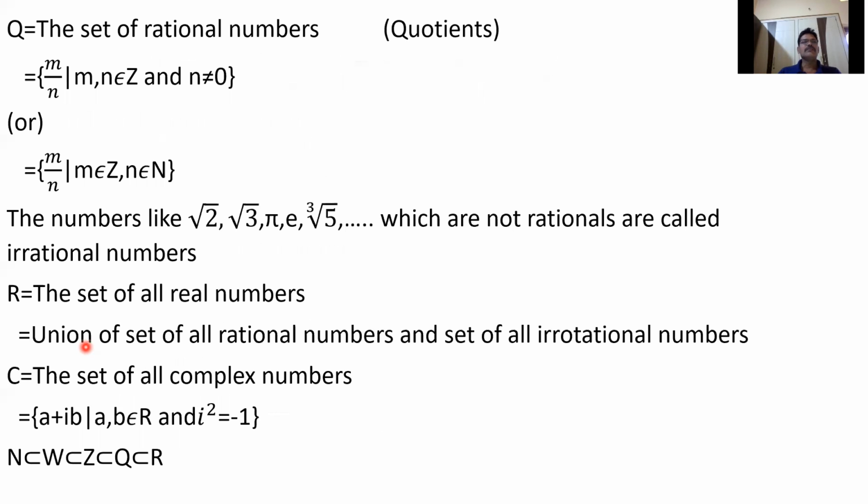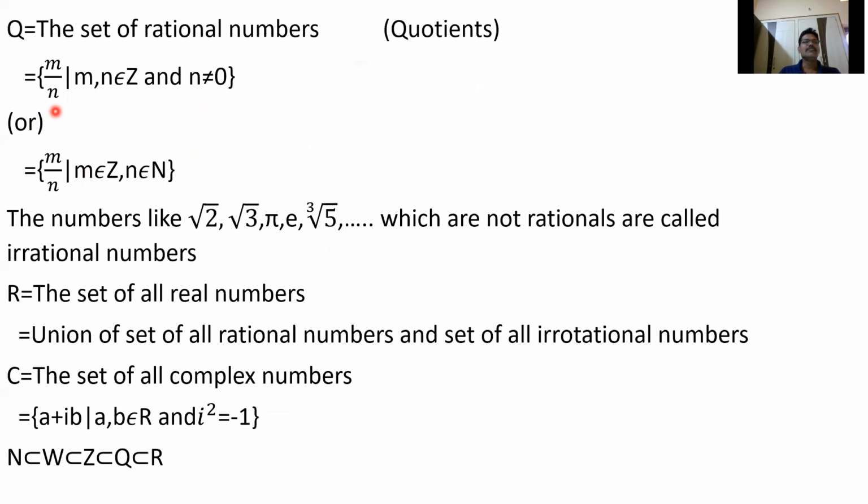Now the set of rational numbers, also called quotients, are the fractions. Q is the set of all m by n, where m, n belong to Z and n is not equal to 0, because if n equals 0, it is undefined.